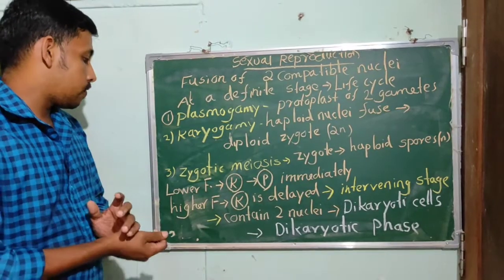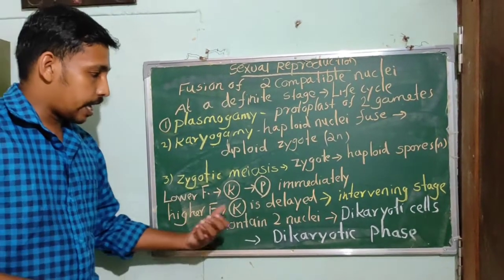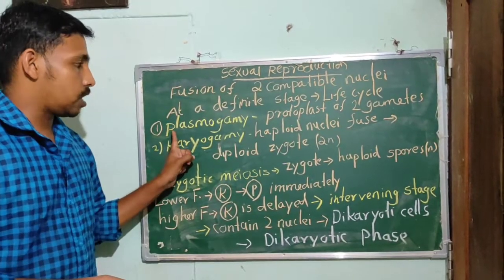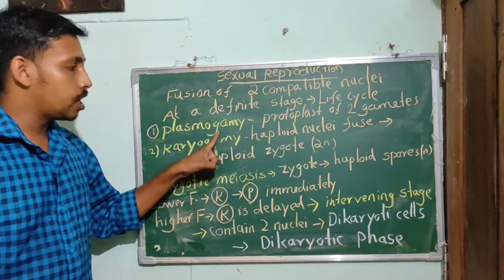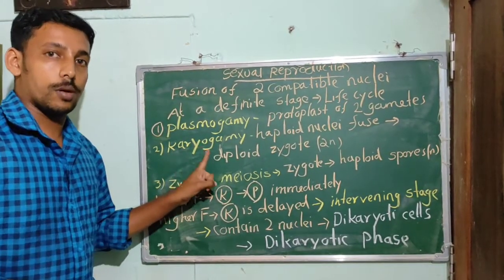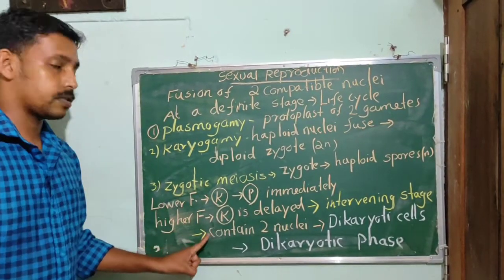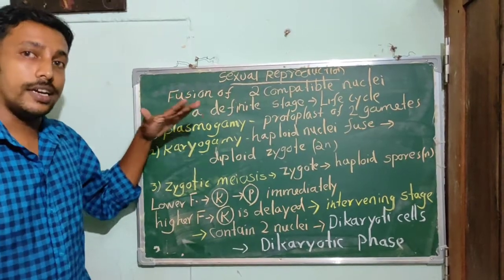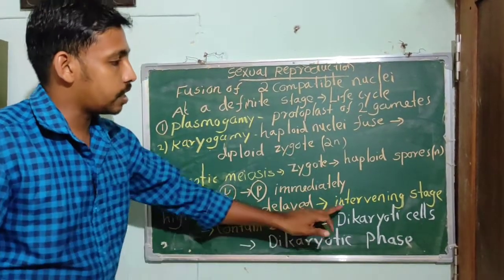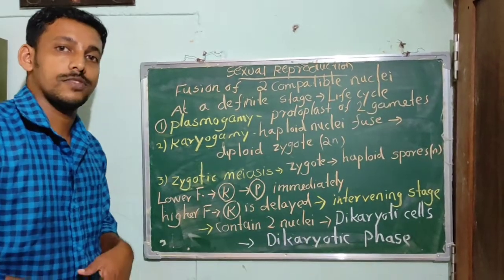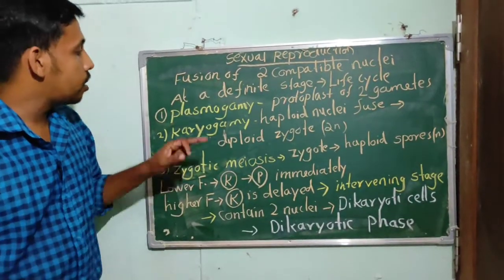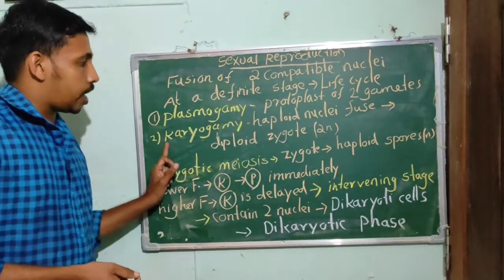But in the case of higher forms, karyogamy is delayed. First there will be plasmogamy, and then karyogamy should follow, but in higher forms the karyogamy is delayed. So there is an intervening stage in between plasmogamy and karyogamy.